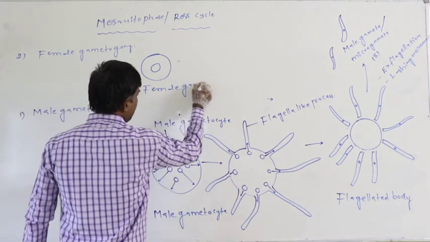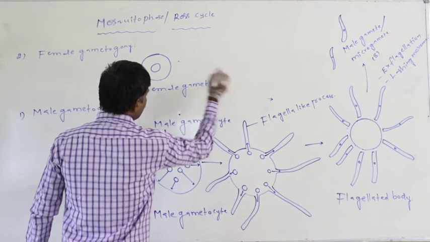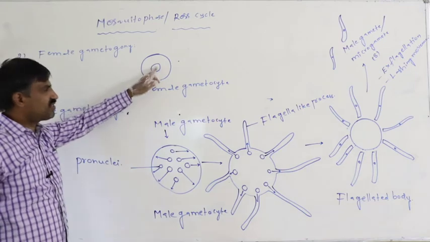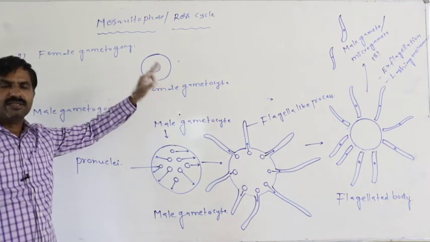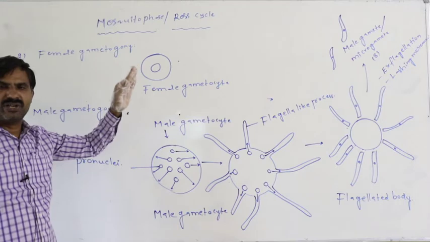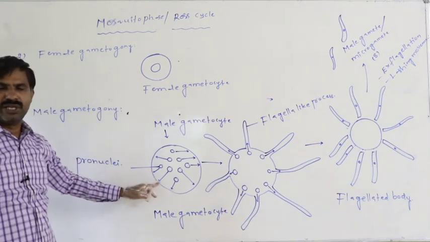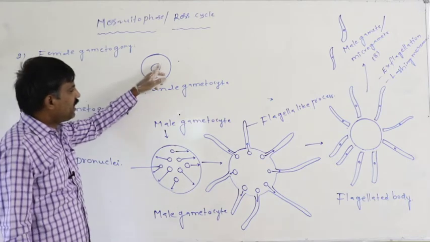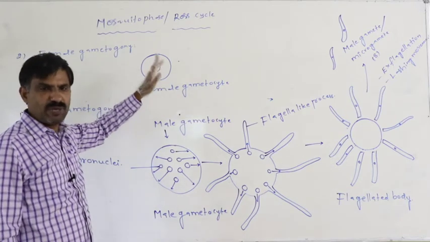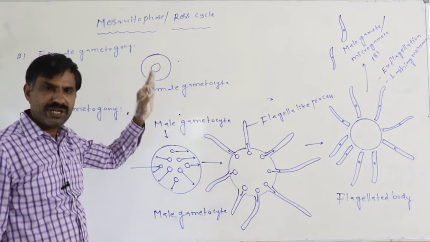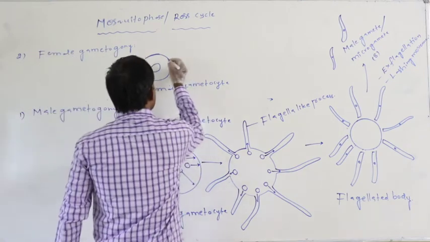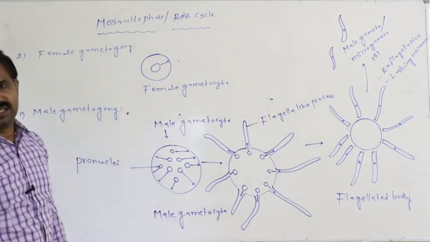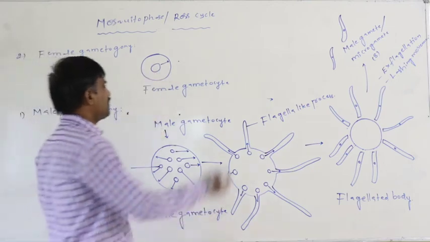Definitely in the female gametocyte, whatever nucleus is present may not undergo mitotic division like that of the nucleus of the male gametocyte. Simply it moves towards the periphery.